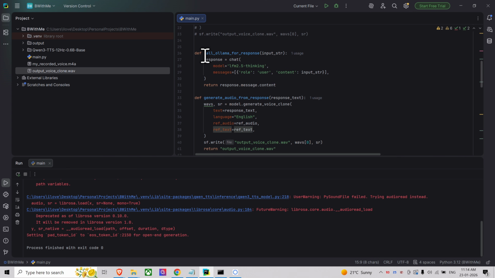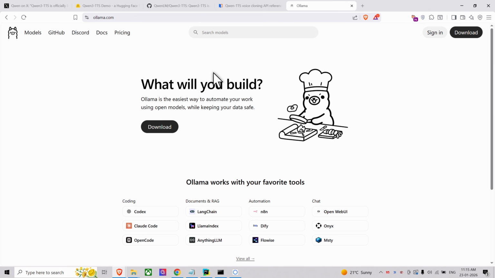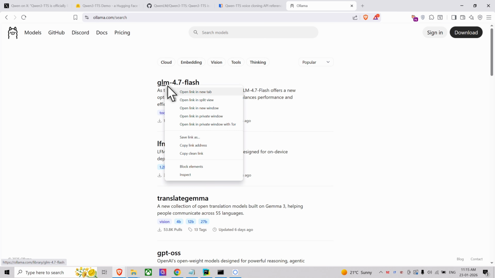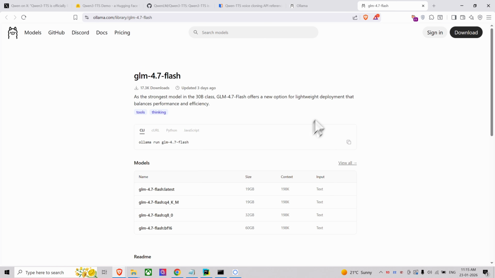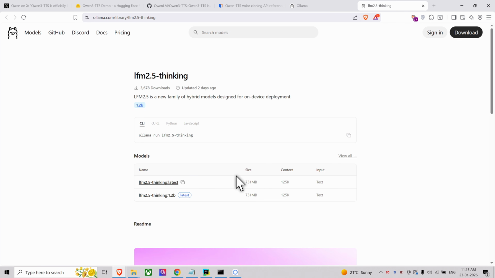What I did was call Ollama in my local, and I'm going to use LFM 2.5 Thinking, because I was checking in Ollama for a model. I wanted to download the smallest one. The first one I went into was 19 GB, so I'm not going to download it. The second one, LFM 2.5 Thinking, is just 731 MB, so I'm going to use that.